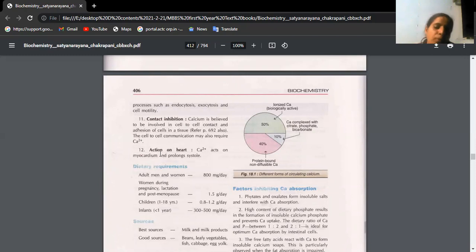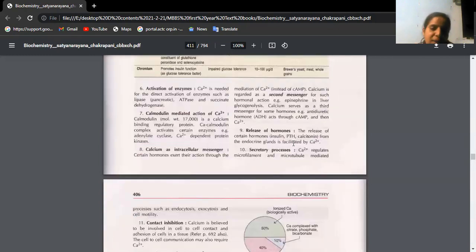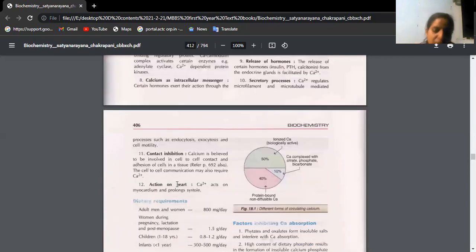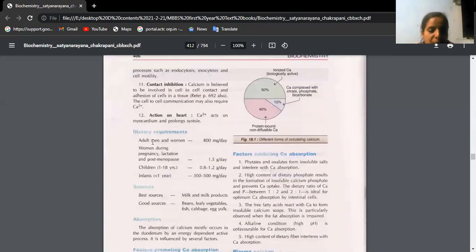So it helps in the contraction of skeletal muscle. The heart is also a muscle only, right? So it also helps in the contraction of cardiac muscle fibers. So how much do we require? It's given here. Adult men and women, 800 milligrams per day. Children, 0.8 to 1.2 grams. Women during pregnancy, lactation, and postmenopause, the requirement is high. You see how much? 1.5 grams per day, not even milligrams. Growing children also require more, that's why it is 0.8 to 1.2 grams per day. Infants less than 1 year, 300 to 500 milligrams.